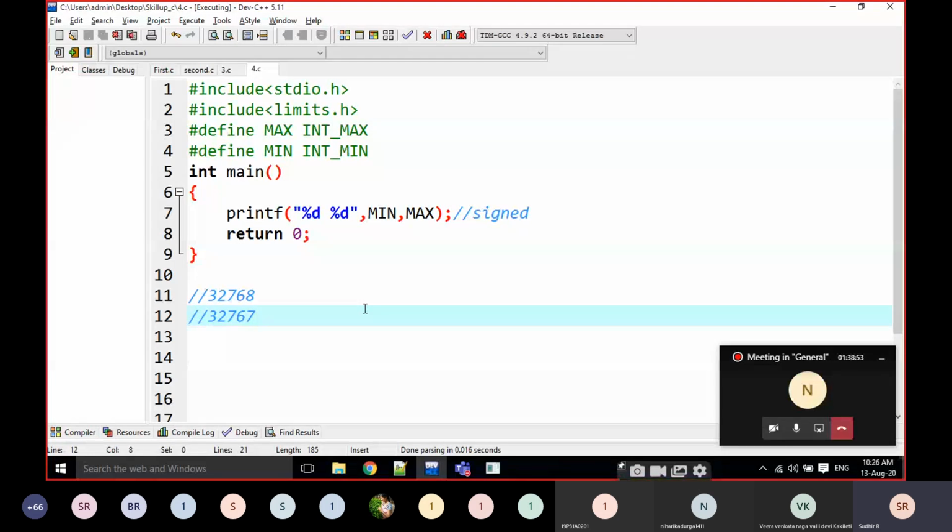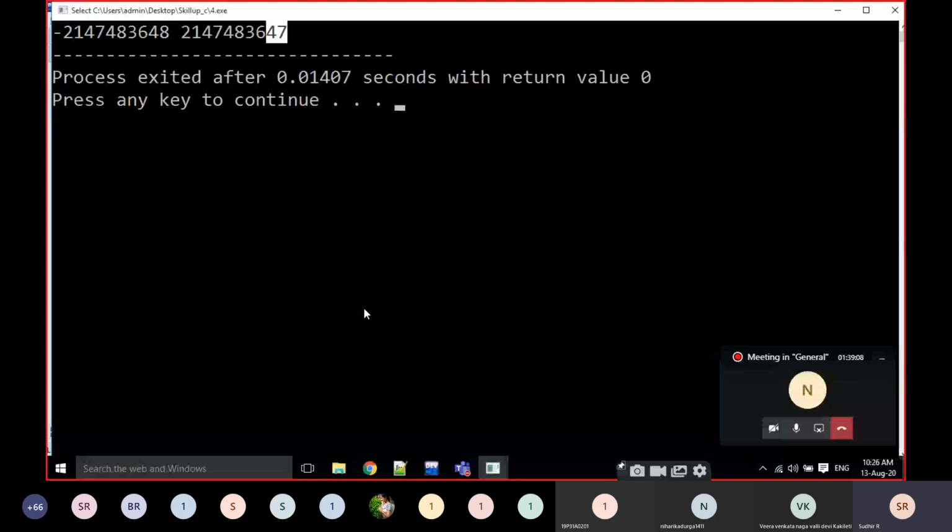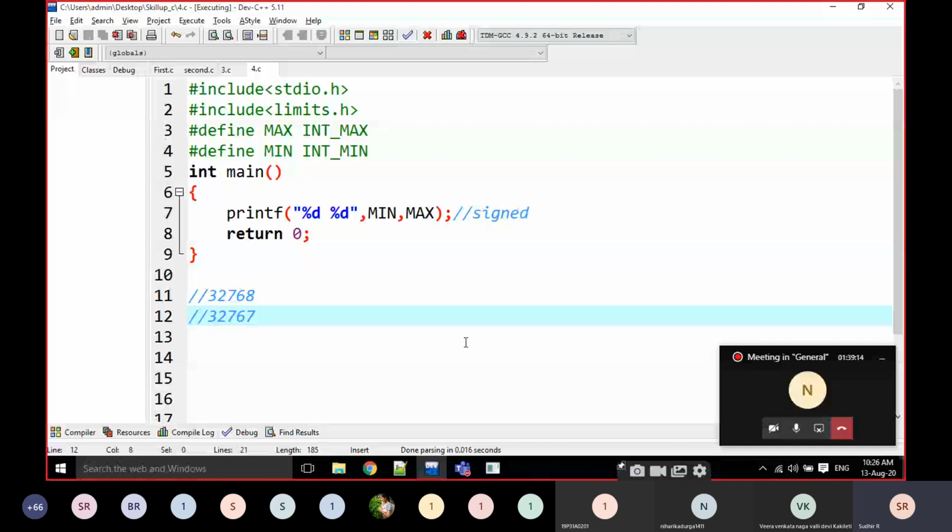If it is an 8-bit representation, it is 128 and 127. Here it is a 32-bit representation. What is this? My system, that Dave CPP, is a 32-bit representation. That 32-bit representation is going to be a somewhat big number, and if you observe, this is 8 and this is 7 every time. Just note down the program.